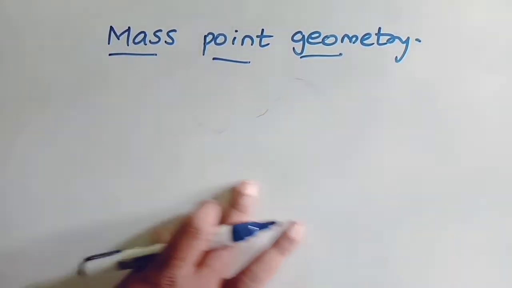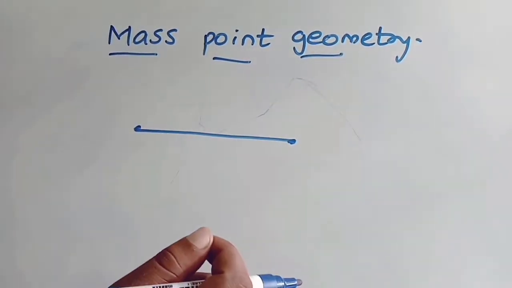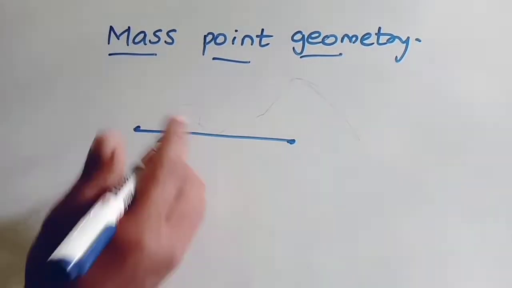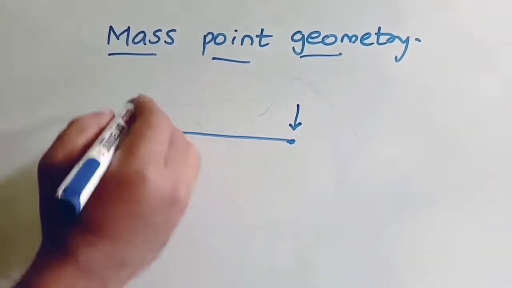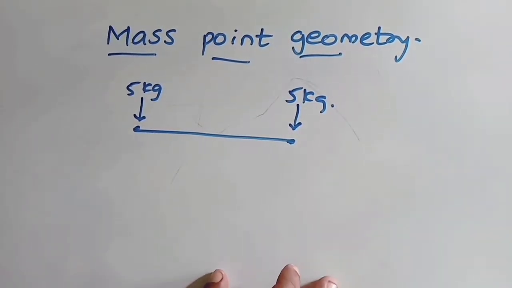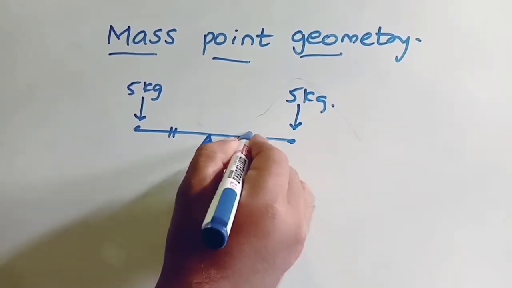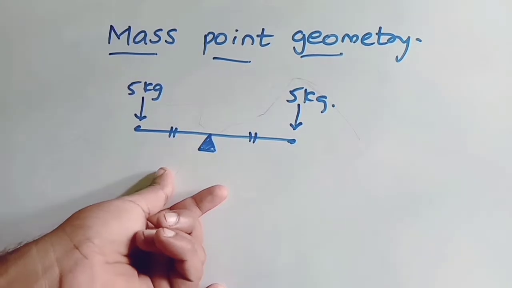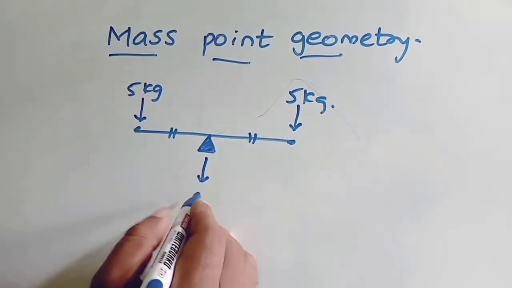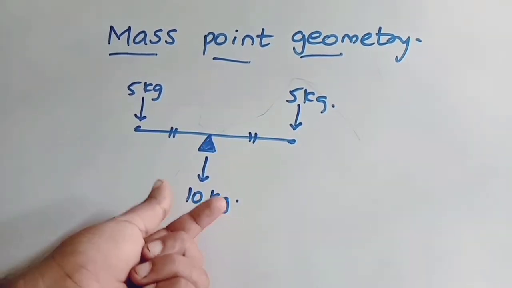Now the basic of this concept is very simple: the mass distance relationship in a balance. The relationship between distance and mass in a balance is the heart of this concept. For example, on a balance you have two weights, both equal, let us say 5 kg weights. Where can you balance on this beam? You can balance exactly at the midpoint of the beam. Why the midpoint? Because you have equal weights. Very simple point. Here the total weight acts through this point, which is called the center of gravity. Total weight acting will be 10 kg. This is the most important concept.